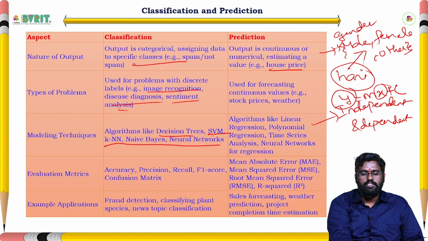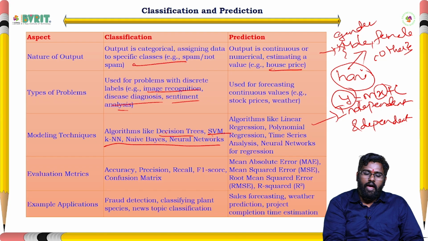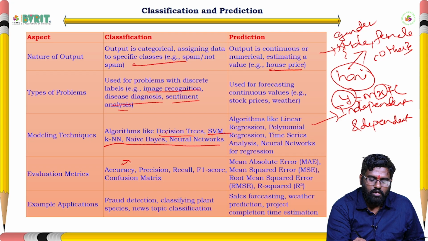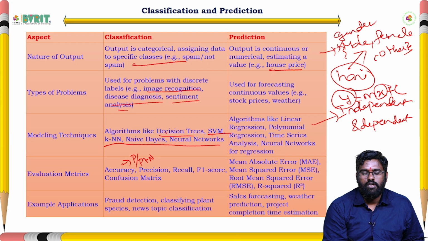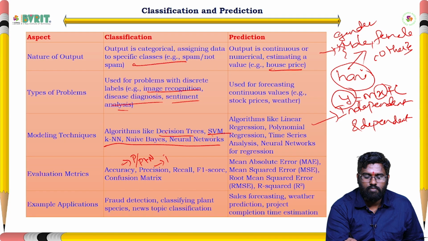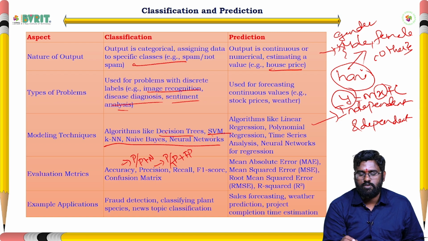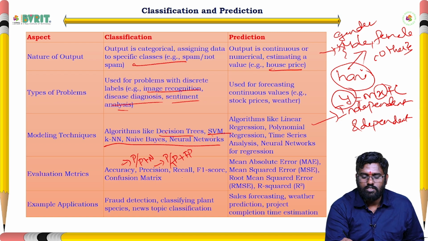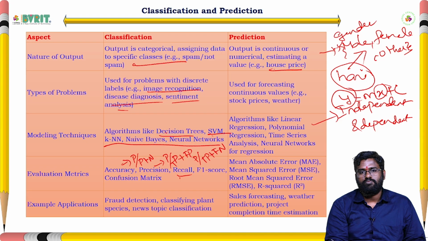Here we have accuracy, precision and recall. Accuracy means the total number of correct predictions, that is true positives plus true negatives, divided by the total. Precision means true positives divided by true positives plus false positives. Recall means true positives divided by true positives plus false negatives.